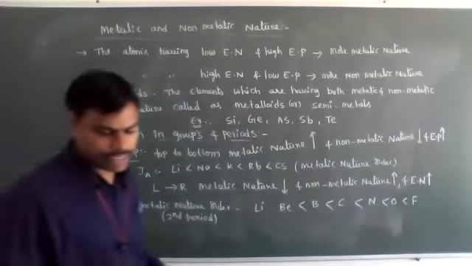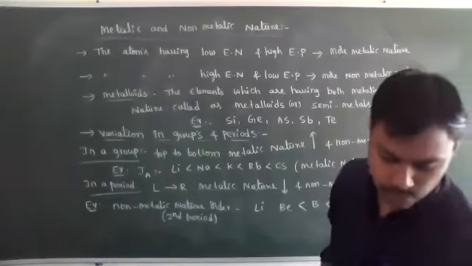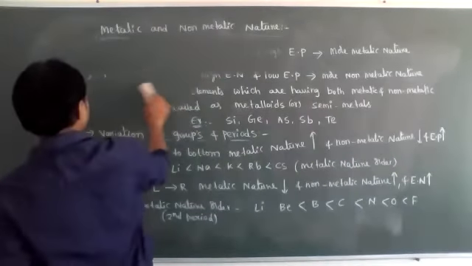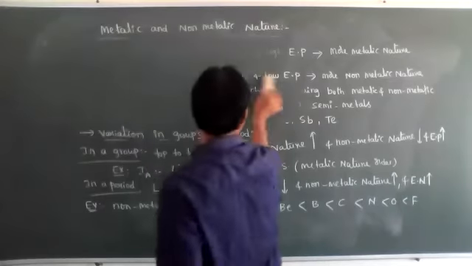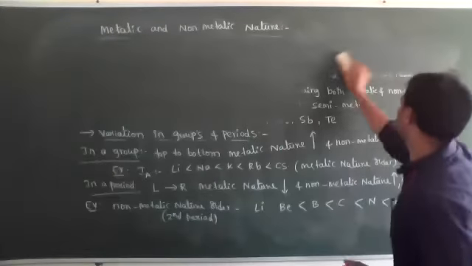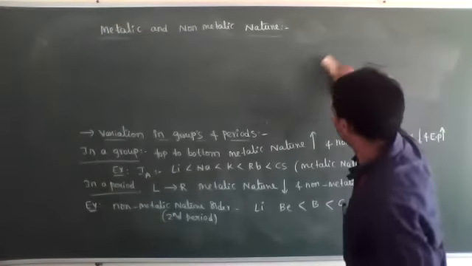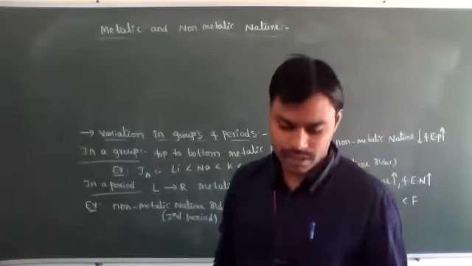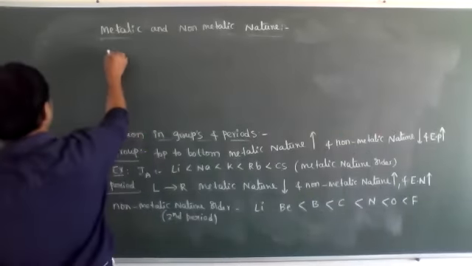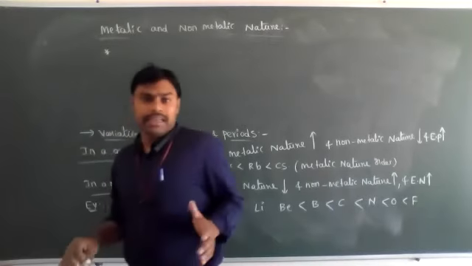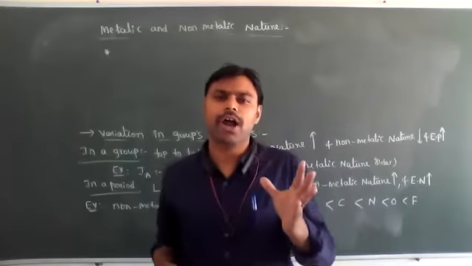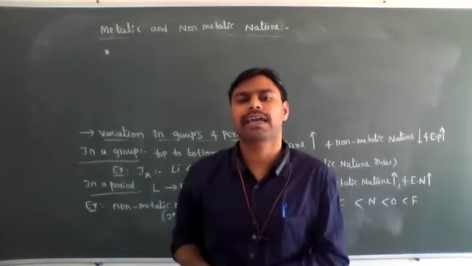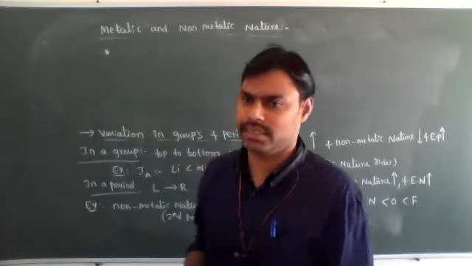So let's see next one important point. Okay, one important point, that is in a periodic table, S block elements are having more metallic nature, and then D block elements, and then P block elements.